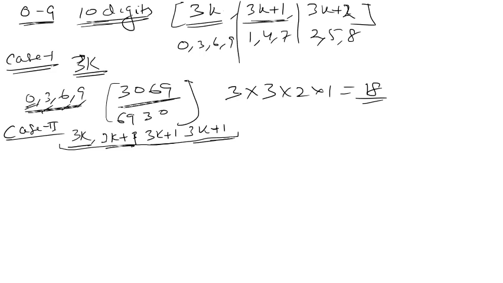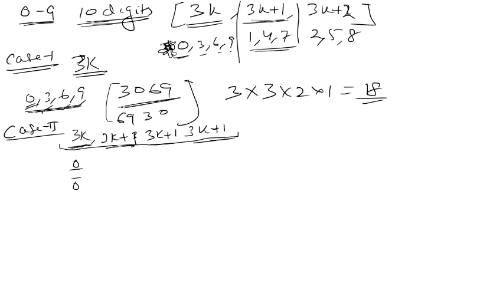Now how many such numbers are there? In case of 3k, we have 0, 3, 6, 9. So 0 is included. Wherever in permutation combination you have 0, you just make 2 cases. Okay, so first case is when 0 is present, second case is when 0 is not present. So when 0 is present, these 3 numbers 3k plus 1, 3k plus 1, 3k plus 1, we have 3 numbers.